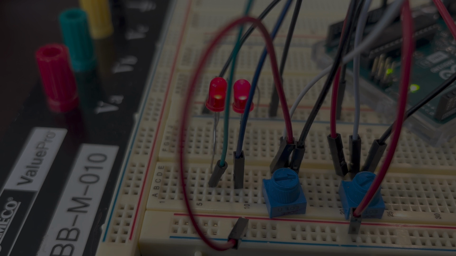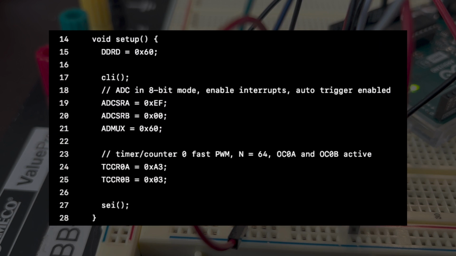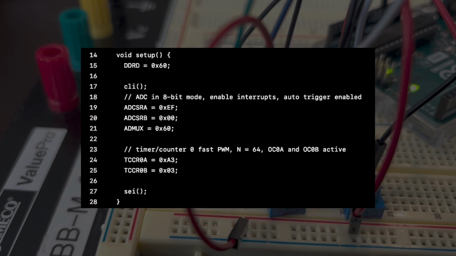In this particular iteration of the code, the analog to digital converter is configured to operate with a prescaler of 128 in free running mode with auto triggering enabled. I have the ADC interrupts enabled and the start conversion bit selected. ADCSRA is equal to 0xEF. ADCSRB is equal to 0x00. The reference voltage is AVCC, and ADLAR is set so that I can easily use the ADC in 8-bit mode. I've initially selected channel 0, so ADMUX is initially 0x60.